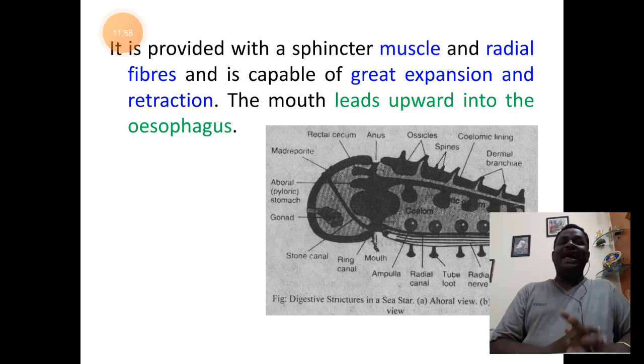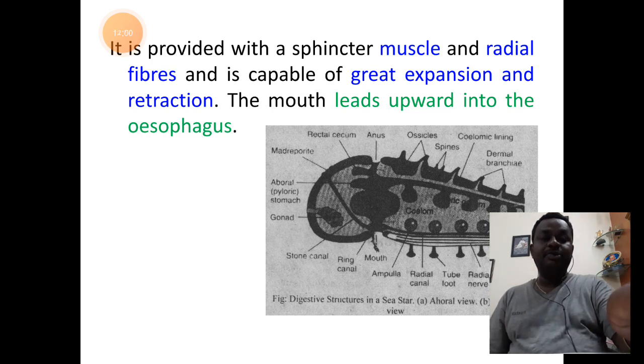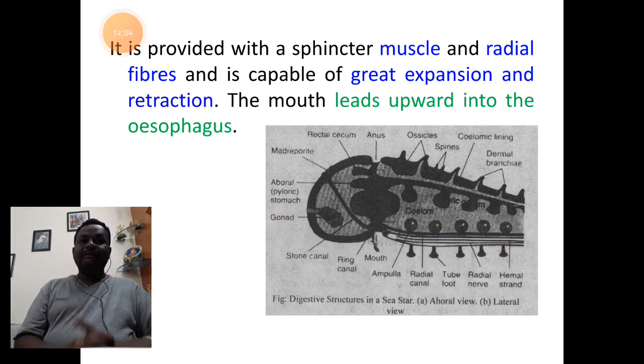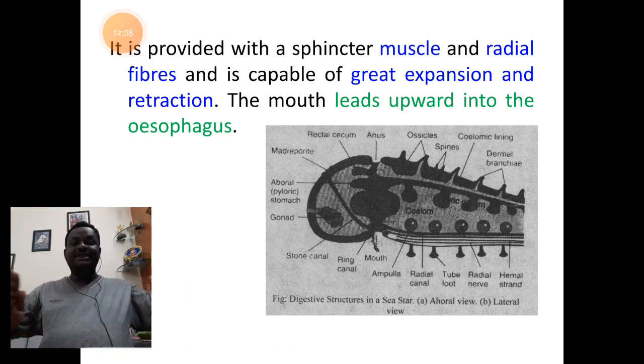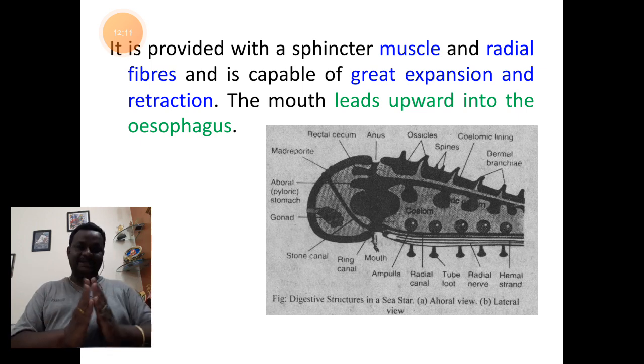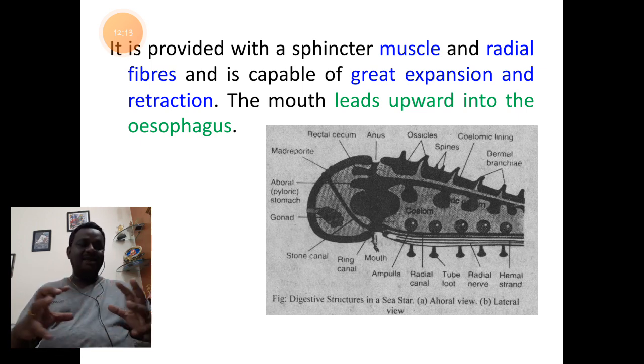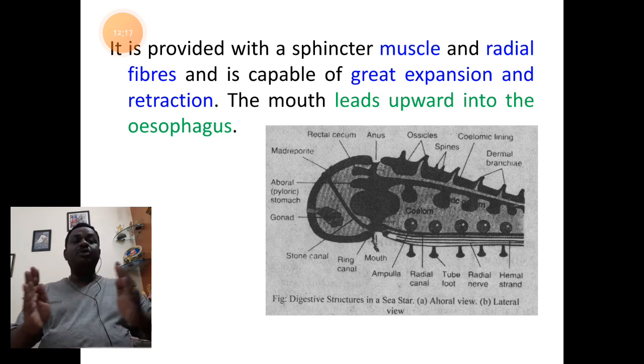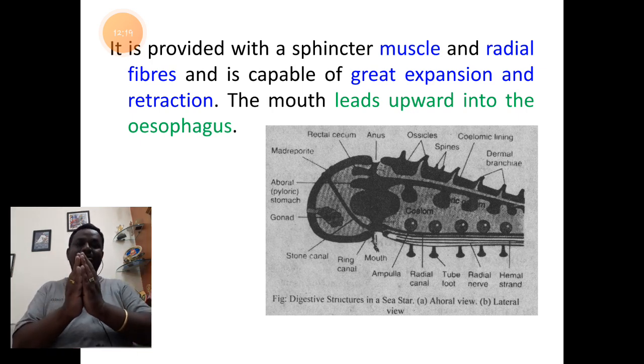We have understood that the opening of the mouth is provided with a sphincter of muscles. This sphincter will help the mouth to extend or to contract, to have retraction and expansion. Why does the mouth need to open at the time of feeding?